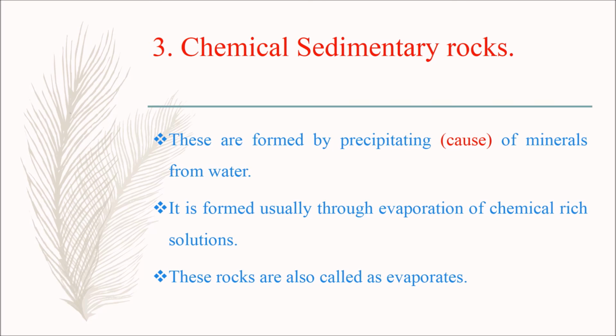The third one is chemical sedimentary rocks. These are formed by the precipitation of minerals from water. It is formed usually through evaporation of chemical rich solutions. These rocks are also called evaporites.